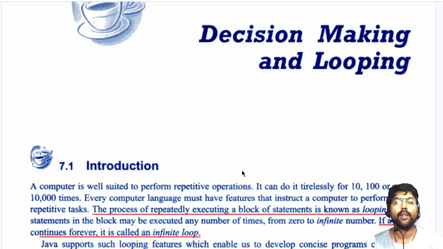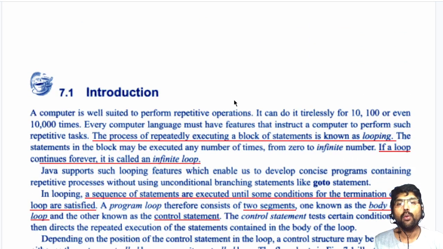The next one is called decision making and looping. What is the meaning of looping here? In programming, a situation occurs where we have to run the same statement multiple times. For example, if you have one statement and that statement has to be run a number of times,